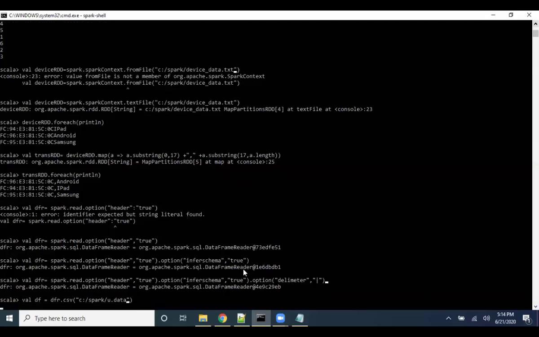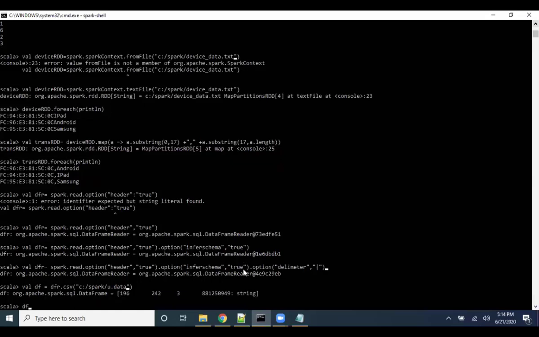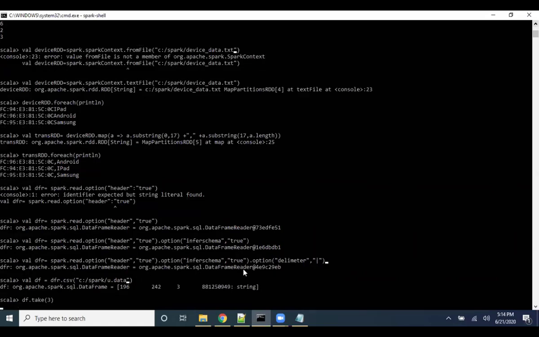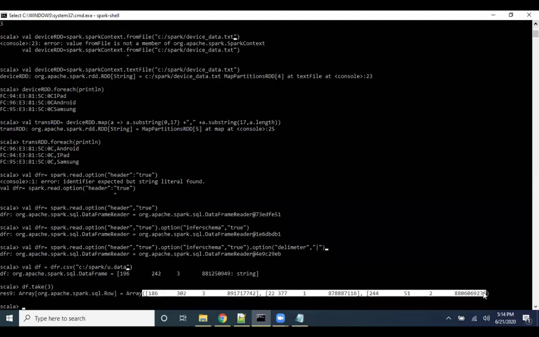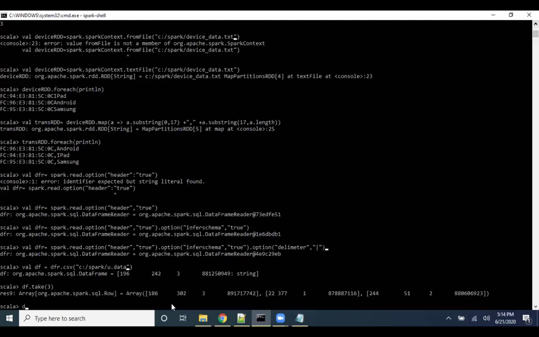Okay. Now, Murli, if you just take only the first 3 records, do you think you will have the header? Header will not be there, sir. Can you demonstrate that? Yeah. Header is there? Header is not there. Okay. Now, can you print the schema, Murli? Yes, sure.